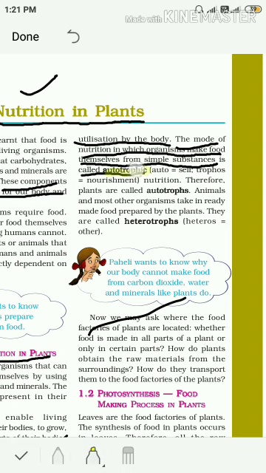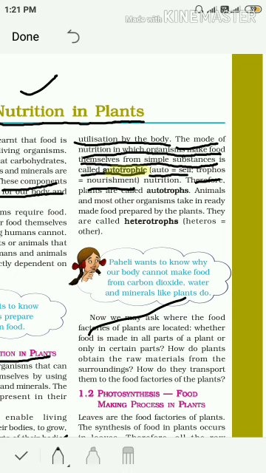So, let us discuss in detail about autotrophic mode of nutrition. Autotrophic mode of nutrition is the first mode of nutrition. The word autotrophic is made up of two words, auto and trophos. Meaning of auto is self and meaning of trophos is nourishment.